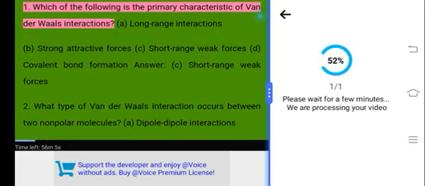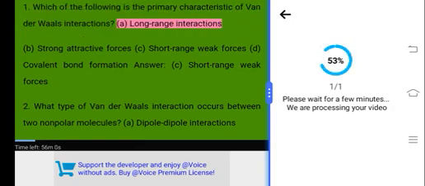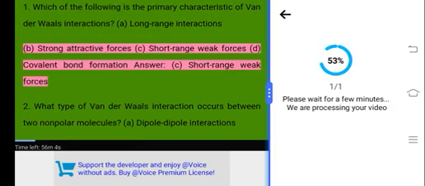Multiple choice questions, MCQs. 1. Which of the following is the primary characteristic of van der Waals interactions? A. Long-range interactions. B. Strong attractive forces. C. Short-range weak forces. D. Covalent bond formation. Answer. C. Short-range weak forces.